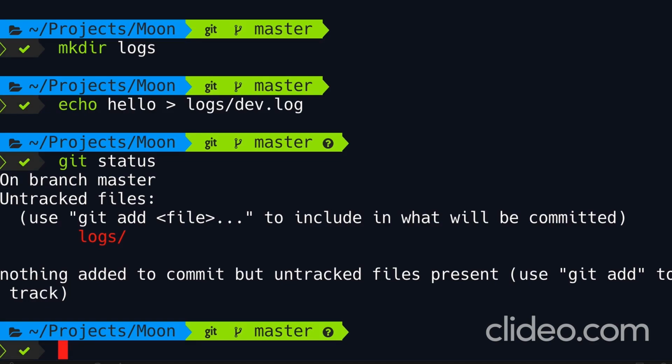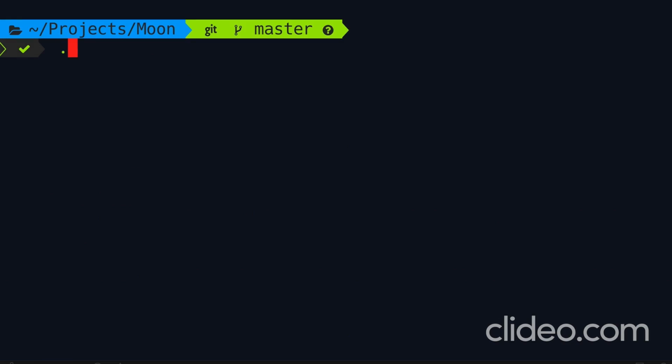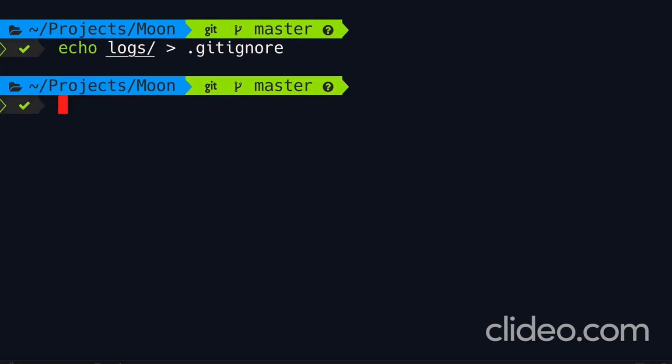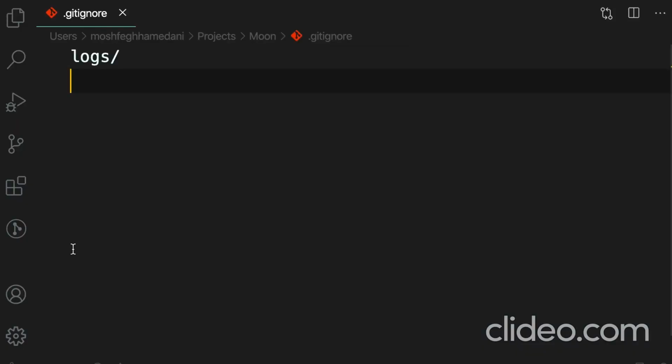So to prevent this, we have to create a special file called .gitignore. This file has no name, it only has an extension, and it should be in the root of your project. So let's echo logs/ to .gitignore. Now I'm going to open this file using VS Code. So code .gitignore. In this file, we have a single entry, logs/, which indicates a directory.